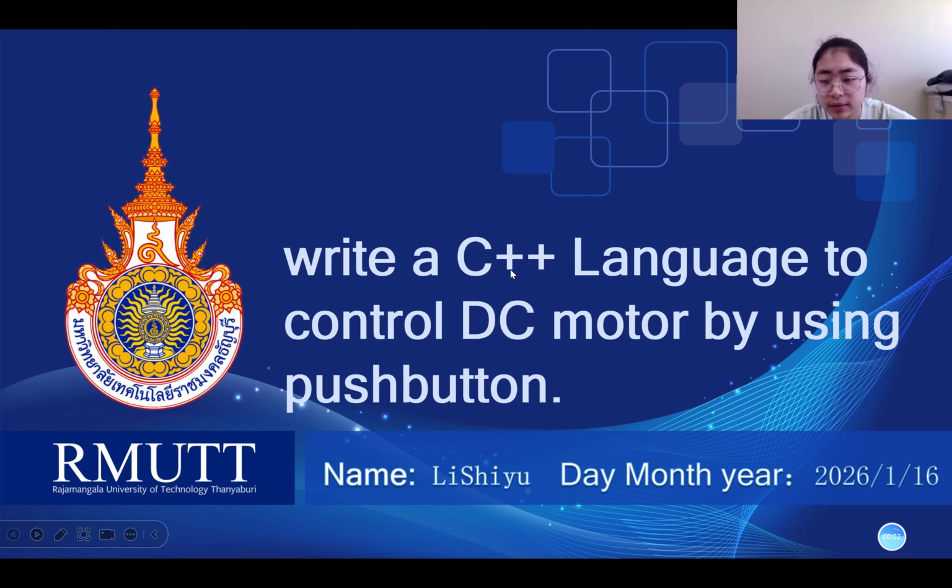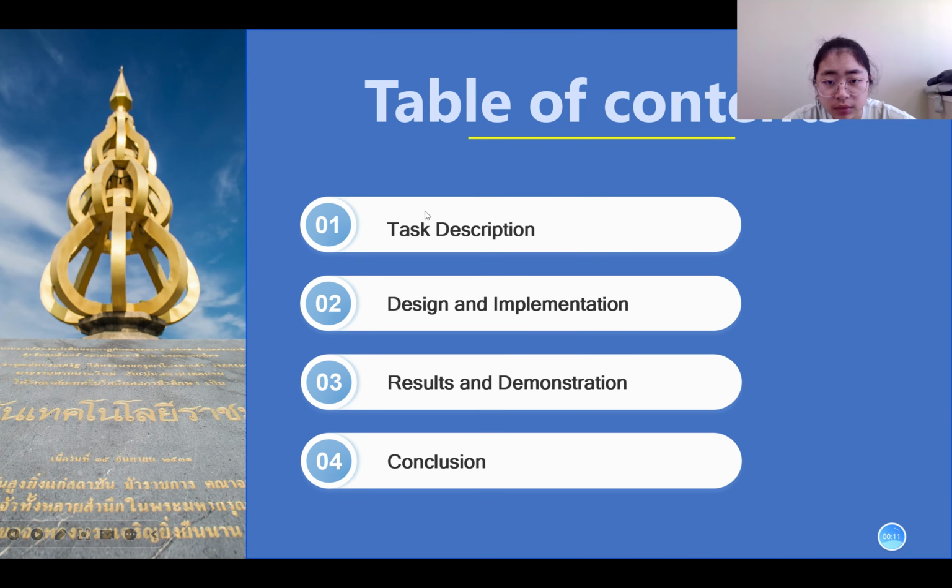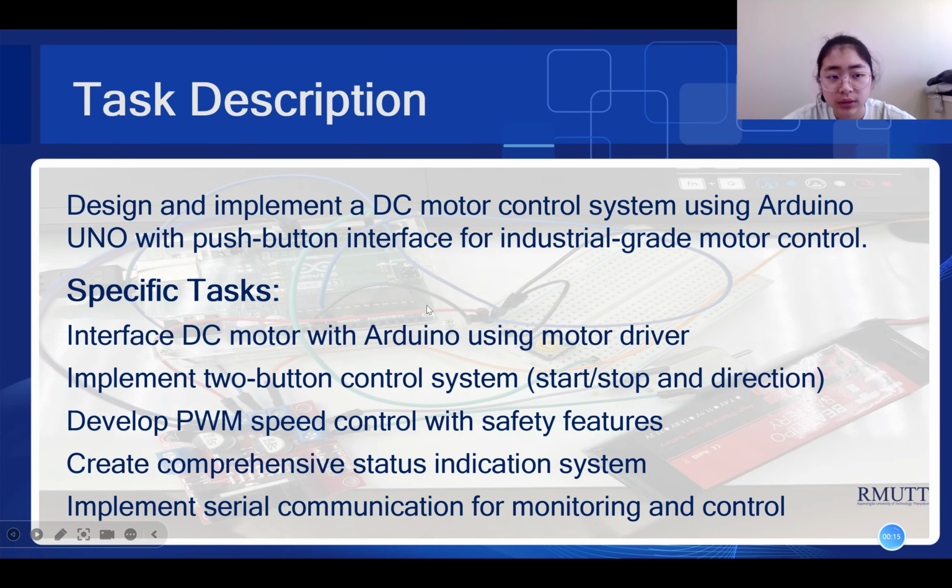Write a C++ program to control a DC motor by using a push button. So this is my fourth topic in my homework. And the first one is the task declaration.